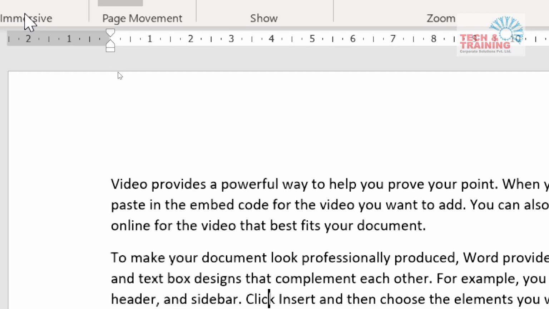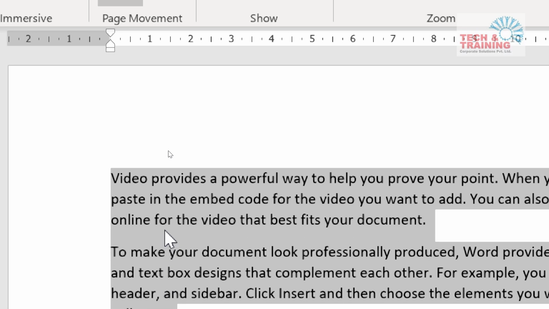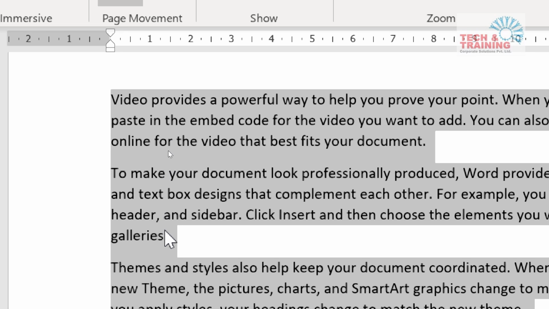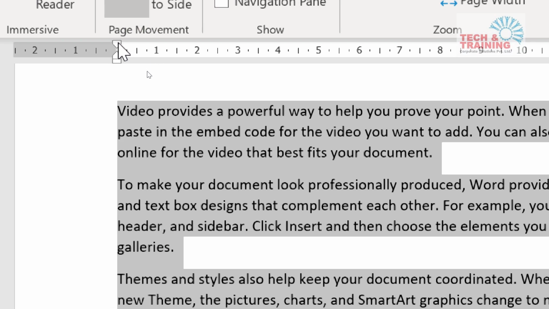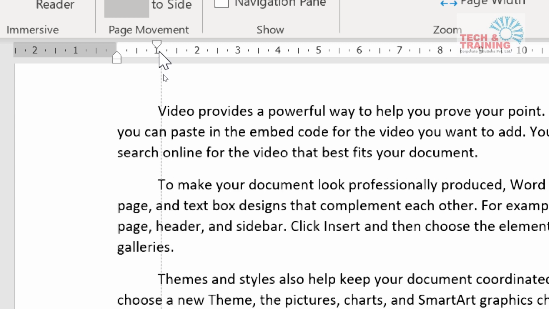Now, when you talk about first line indent, how does it work? Let's say I select the entire paragraph by pressing Ctrl A. That's a shortcut that I'm using to select the entire document. Now, after selecting the entire paragraph, I go ahead and drag this first line indent that I see. So do you see this first line indent?